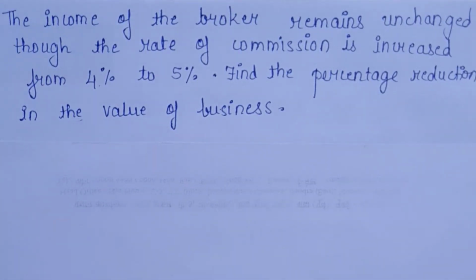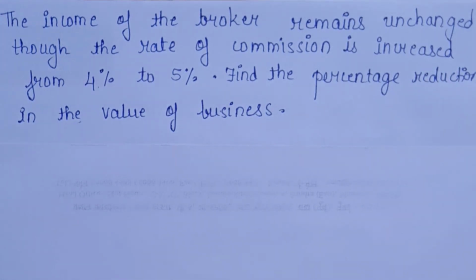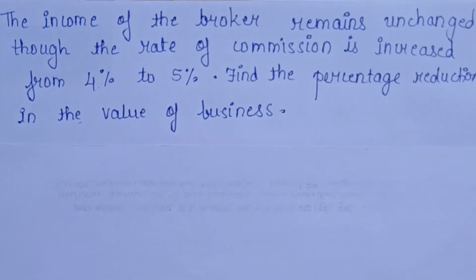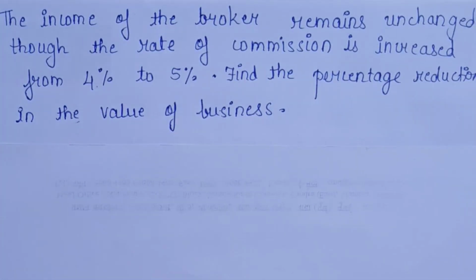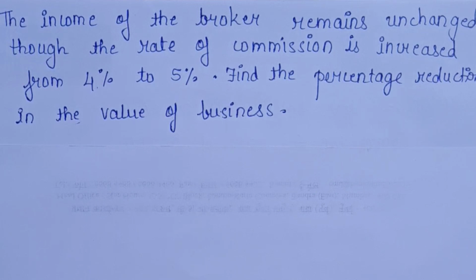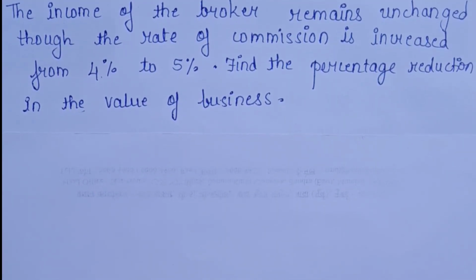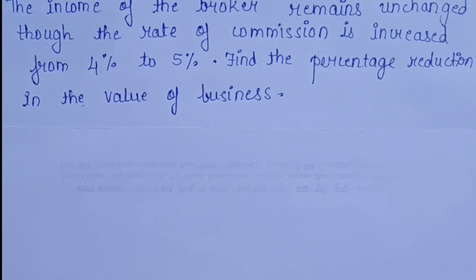But what do we come to know about the total commission from both the transactions? The total commission from transaction 1 equals the total commission of transaction 2. This is what we come to know by the statement, the income of the broker remains unchanged.